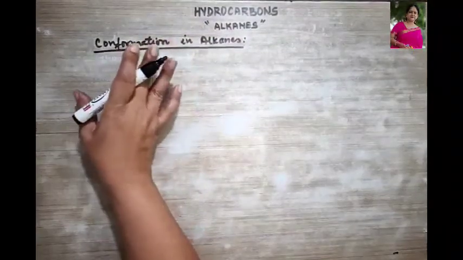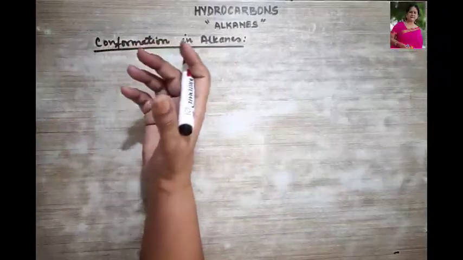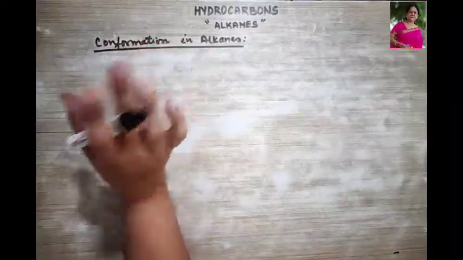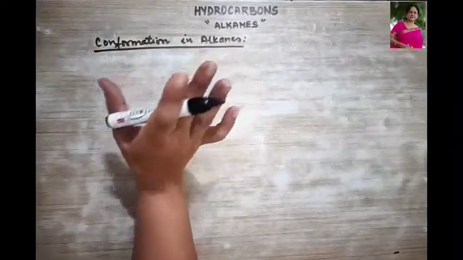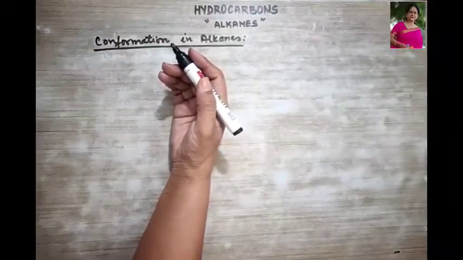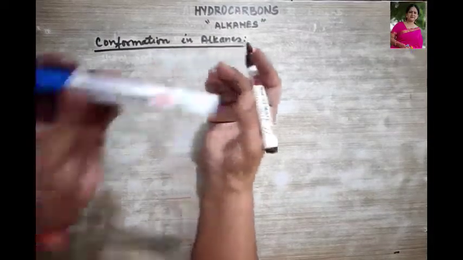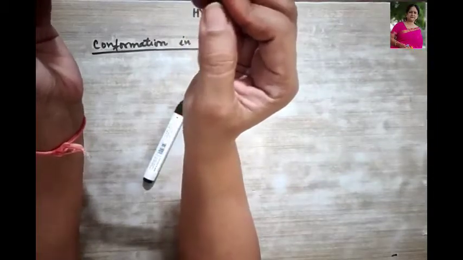Different arrangements of atoms in space which can be obtained due to rotation about a carbon-carbon sigma bond are called conformations. Say, suppose this is your single bond, and these are the 2 carbon atoms, to which is attached your alkyl group.